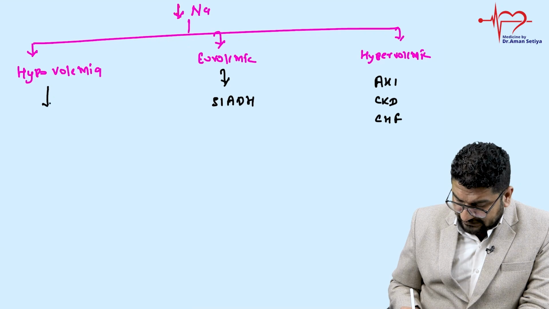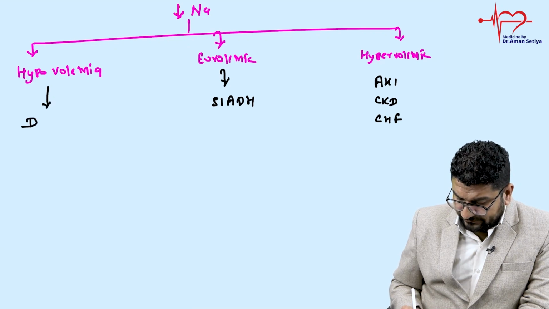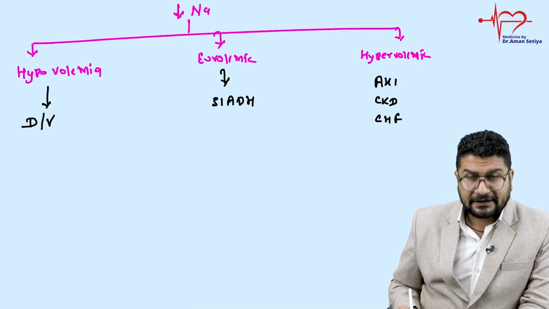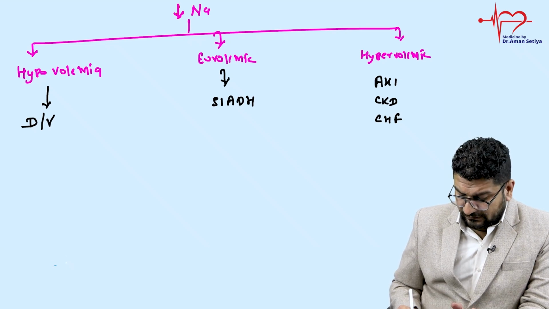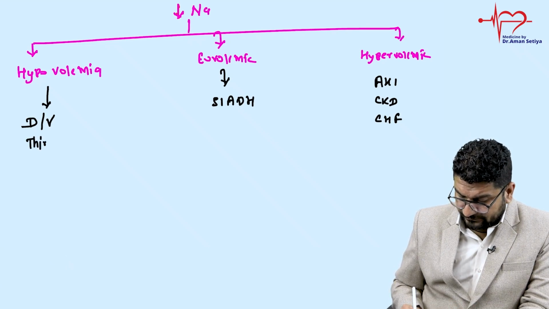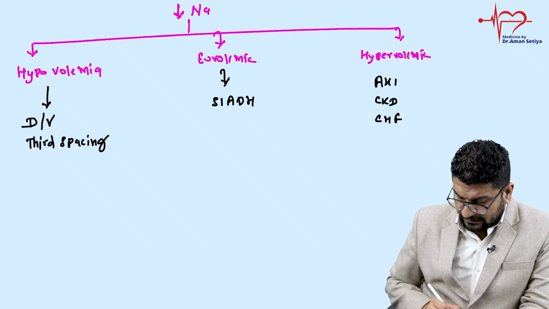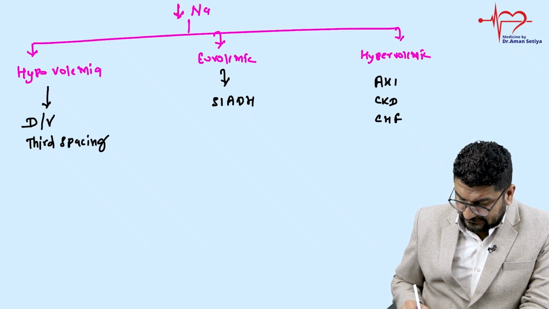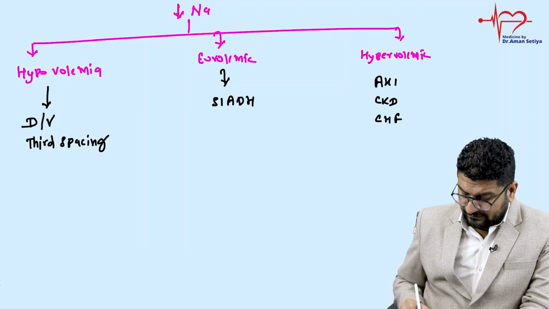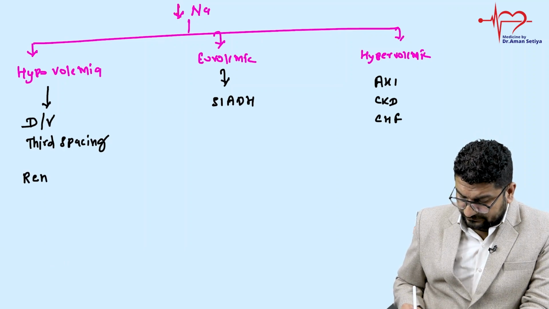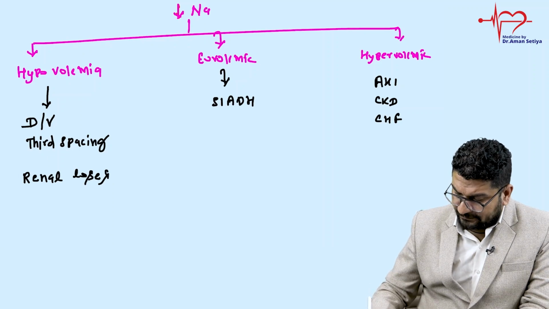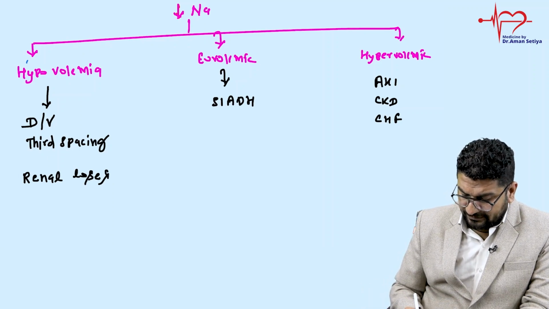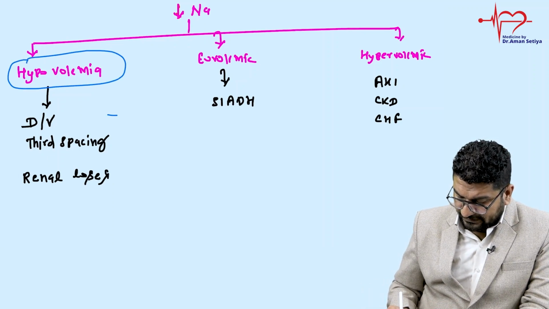This you can see in a patient who is having diarrhea or vomiting, or I can say any person having any sort of extra renal losses like third spacing. Then there is one more type of this. Sometimes we can have renal losses. So the answer for this question is simple. It's the hypovolemic type. So diarrhea, vomiting, and third spacing.